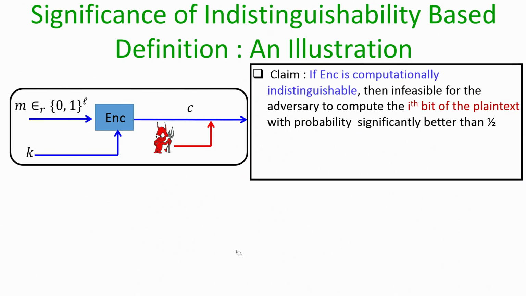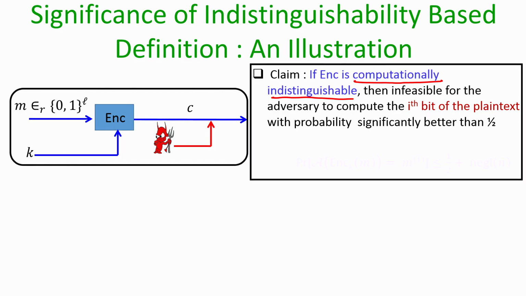Imagine your underlying message, the message which the sender has used for encryption, is randomly selected from the set of L bit strings, and we are in the ciphertext only attack model, and our adversary has seen a ciphertext C. The claim we are making here is that if your encryption process satisfies the notion of computational indistinguishability, then it is infeasible for any polynomial time adversary to compute any of the underlying bits of the plaintext with probability significantly better than half.